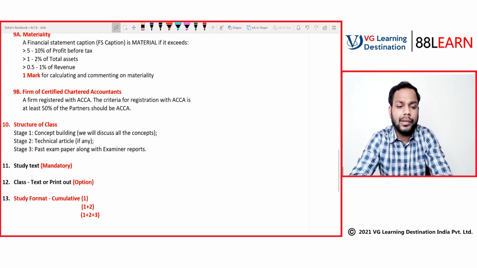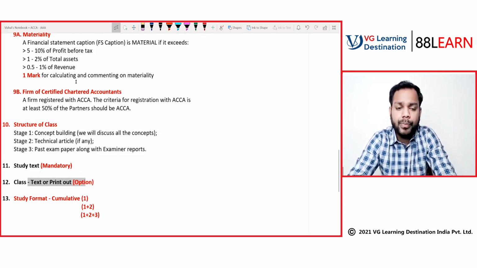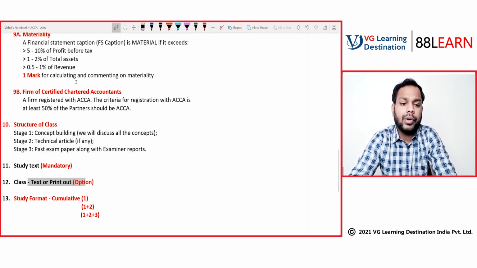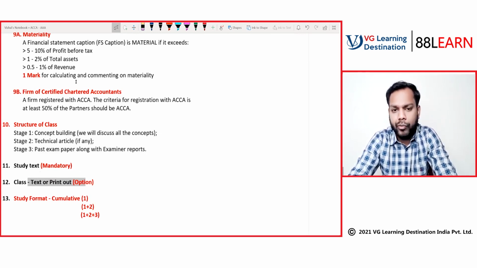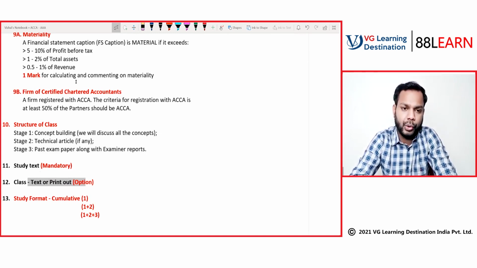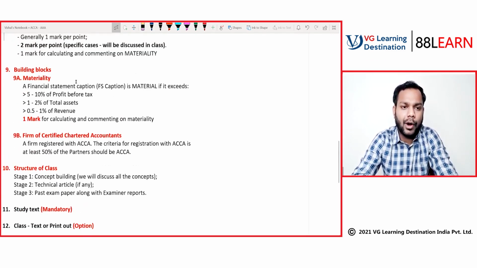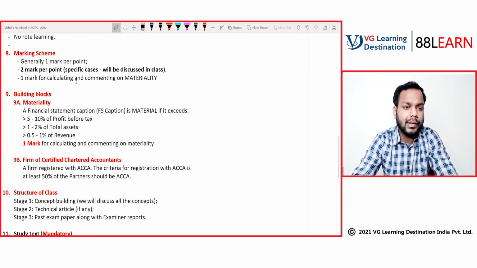Now, coming to class, as I have told, the notes of these will be shared with you. Still, if you want, you can start making the notes during the live class itself. It's an option that is given to you, whatever suits you best, so you should do it accordingly. So that's the structure of our class. Marking scheme I've already discussed. Coming to the building blocks.